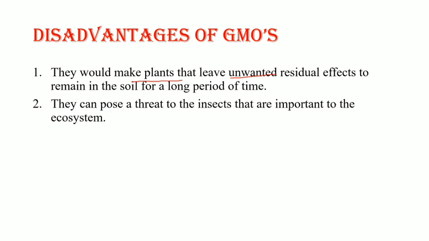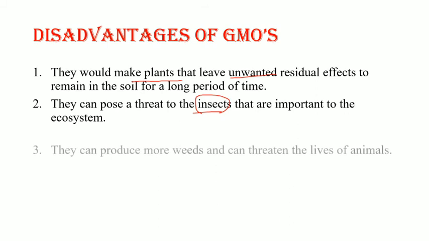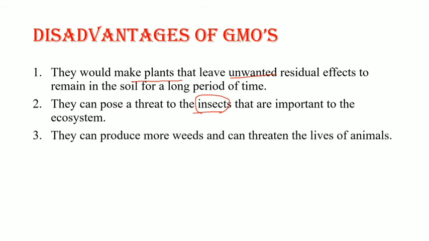to the ecosystems. They can reduce the population of some important insects which are useful for the ecosystem and for agriculture, so this makes it a disadvantage of genetically modified organisms. They can also produce more weeds and can threaten the lives of animals.